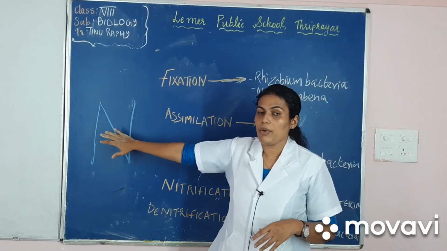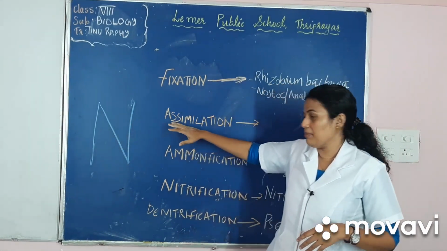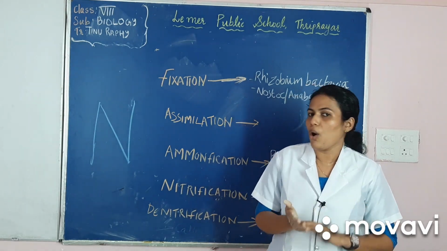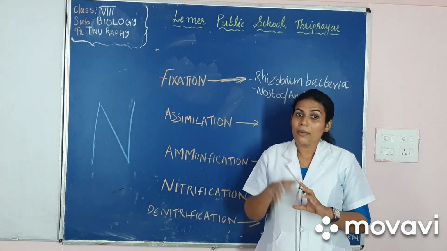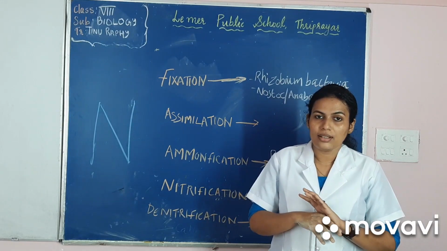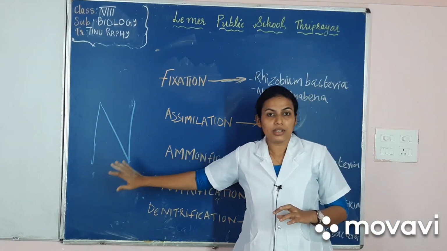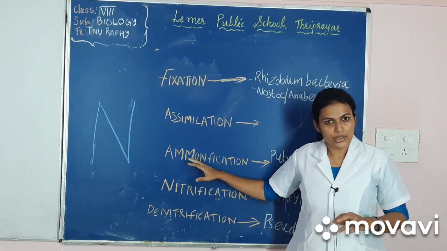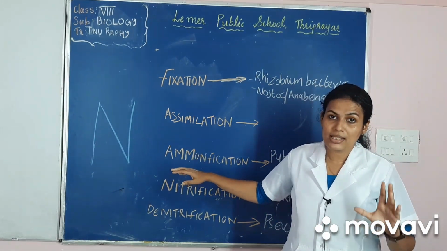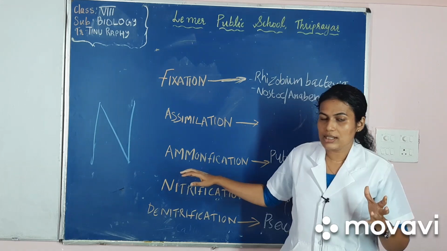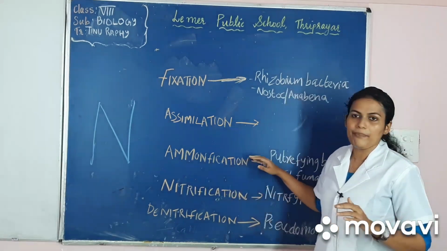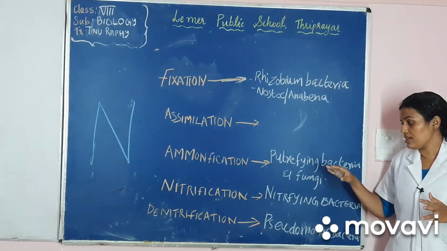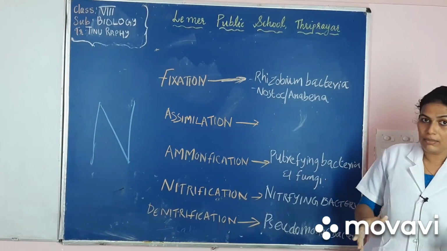In the second step of nitrogen cycle, that is assimilation, it is the conversion of inorganic nitrogen compounds to organic nitrogen compounds. No microorganisms are involved in assimilation. Now the third step of nitrogen cycle is ammonification. It's a process by which complex organic compounds like proteins are converted into ammonia. This conversion is done with the help of putrefying bacteria and fungi, which are decomposers.